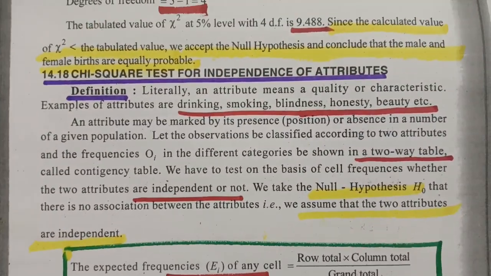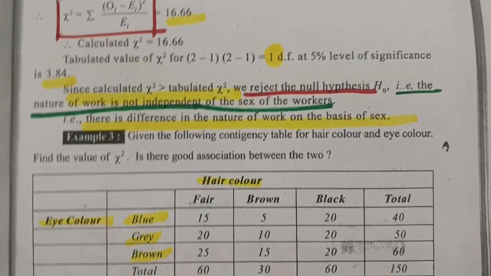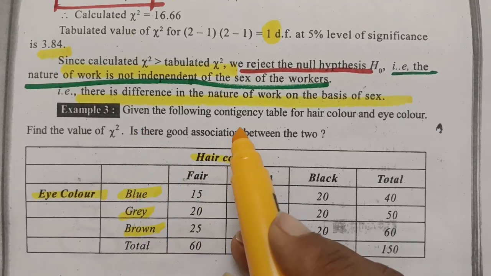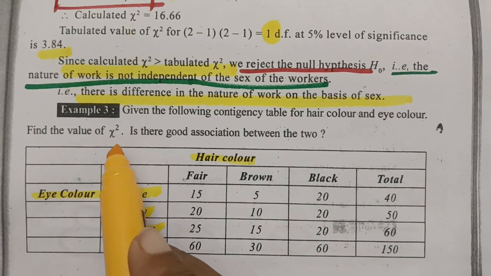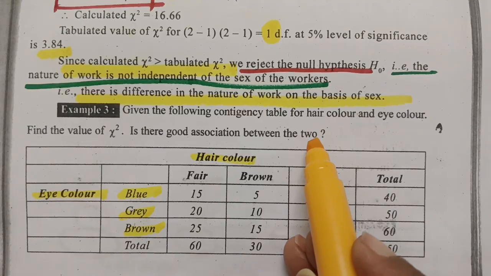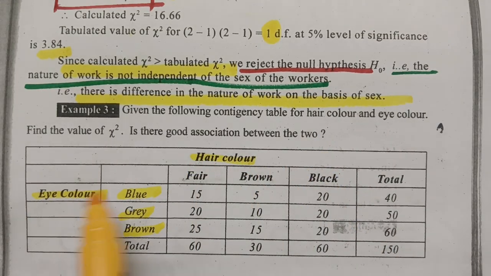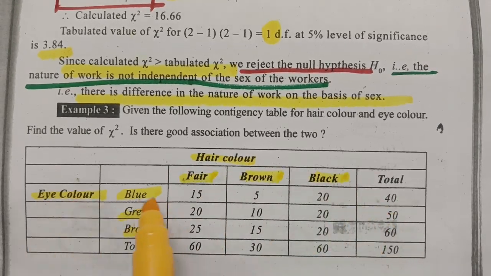One or two examples are already solved, and in today's video, I'm going to explain from the third example. So here is example 3. Given the following contingency table for hair color and eye color, find the value of chi-square. Is there a good association between the two? Here hair color is given and eye color is given. Hair colors are fair, brown, black, and eye colors are blue, grey and brown.